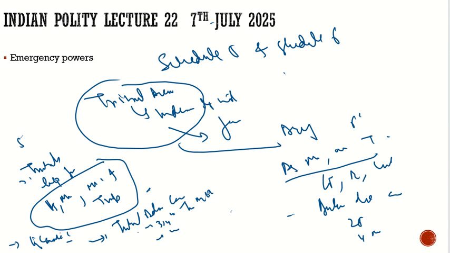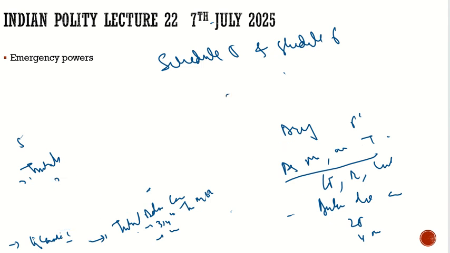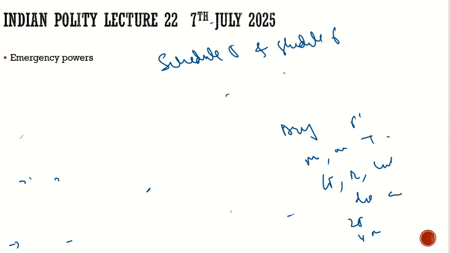In the fifth schedule, they will advise the governor whether to accept the law made by the center or the state in these territories. So this is about the fifth and sixth schedule. It is about the tribals. Now we have the seventh schedule, which we are discussing from day one, which deals with the distribution of powers under Article 246 of the Indian Constitution.